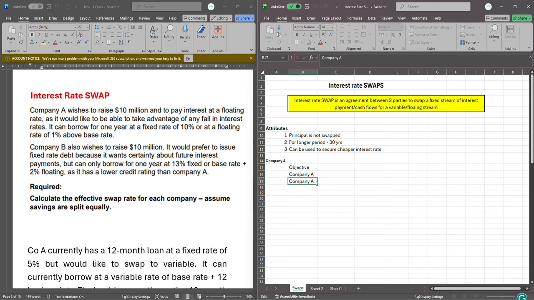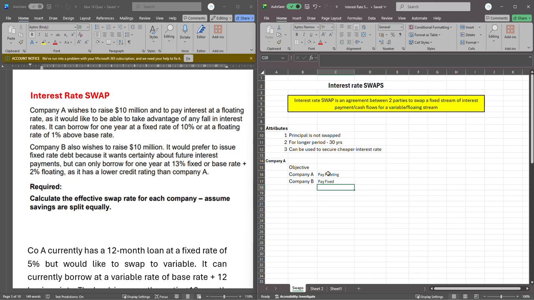So what does company A want? Company A wants to pay floating. So that's what they want, pay floating. Whereas B wants to pay fixed. The good thing about this is that they have not collected any loan. So we have the liberty to advise on what they should be taking.